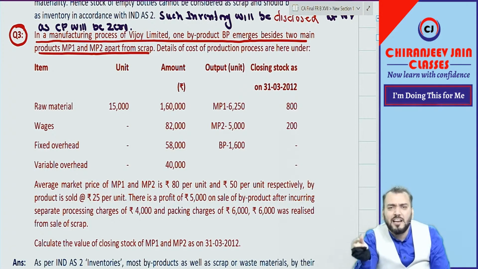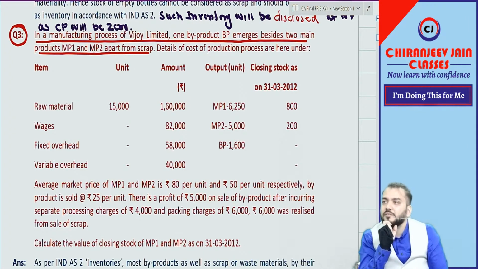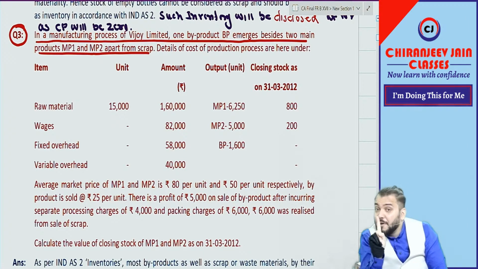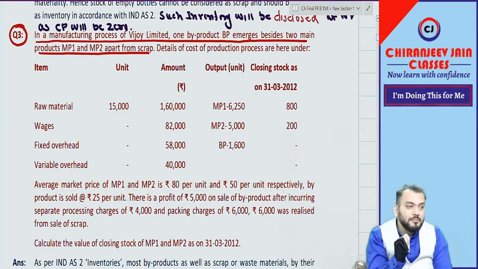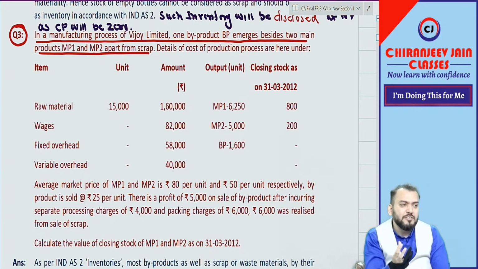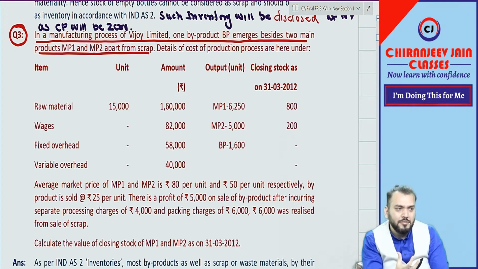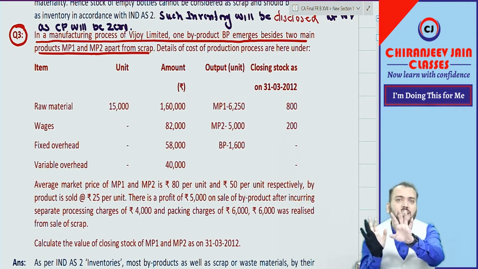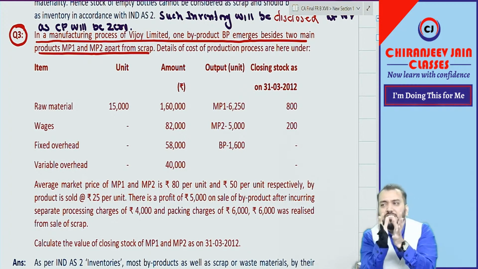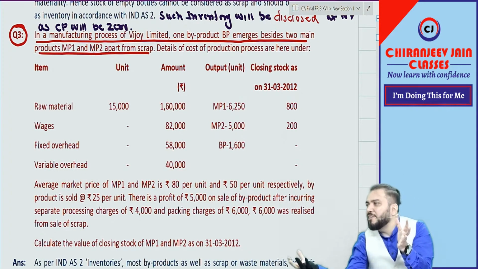What is the difference between scrap and byproduct? I am saying production process, not property, plant and equipment. I am not into Ind AS 16 right now. In the production process, there will be some scrap also.